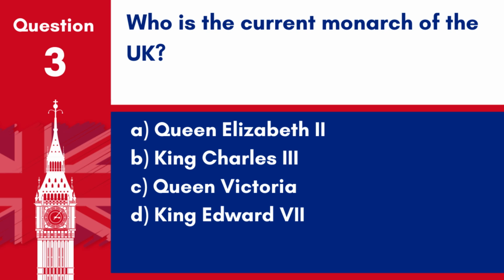Question 3. Who is the current monarch of the UK? A. Queen Elizabeth II. B. King Charles III. C. Queen Victoria. D. King Edward VII.